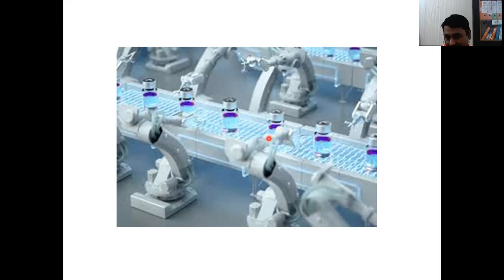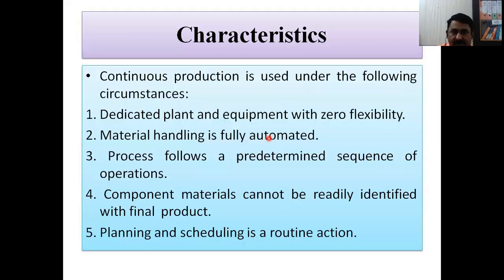I am showing you the examples of continuous production. You will observe that there is very little human interference. The maximum utilization of robots for all the desired work is done in this continuous production. In the automated lines, you can see the transfer of material from one robot to another, or rather from one location to another location, for performing the different operations and tasks. It is fully automatic through conveyor or any other material handling mechanism. So this is what we can say about continuous production.